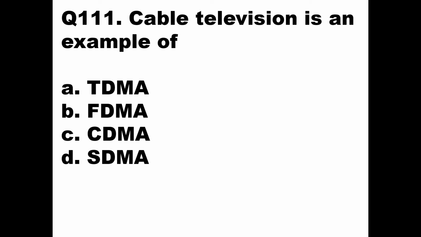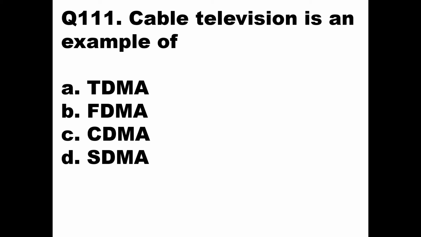Say for example, if you want to watch Star TV, you just press its number on the remote. That means you're tuning to that particular carrier frequency of Star TV. Similarly, if you want to see Zee TV, you're tuning to a particular carrier frequency of Zee TV.